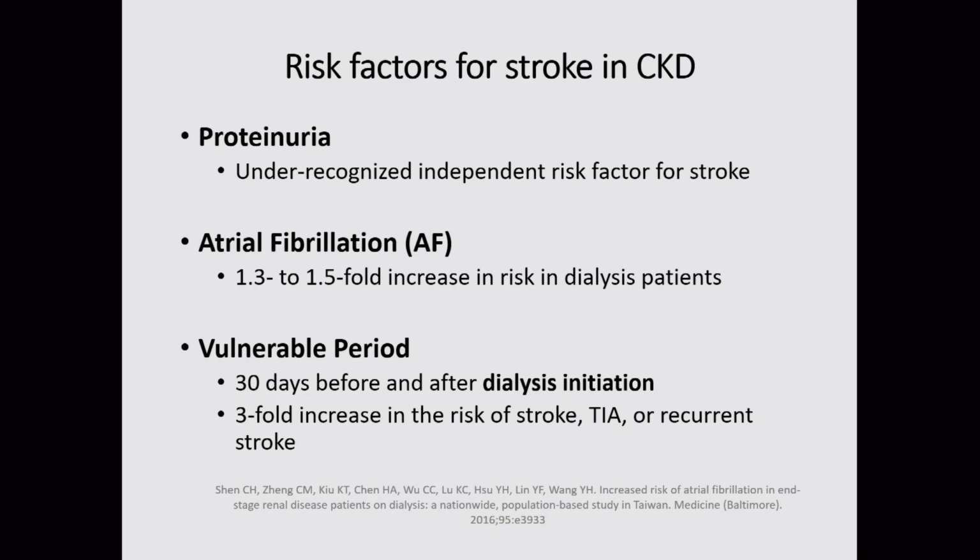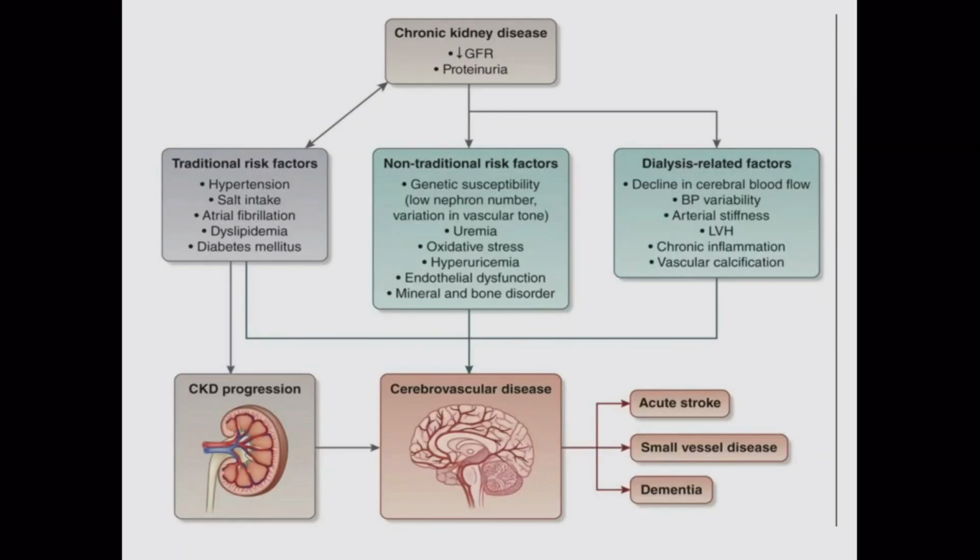Other risk factors of stroke are proteinuria and atrial fibrillation, more commonly in geriatric patients. Mostly these patients are vulnerable in the 30 days before and after dialysis initiation, with a 3-fold increase in the risk of various types of cerebrovascular accidents: stroke, TIA, or another recurrent stroke. So these are the traditional and non-traditional risk factors of stroke.